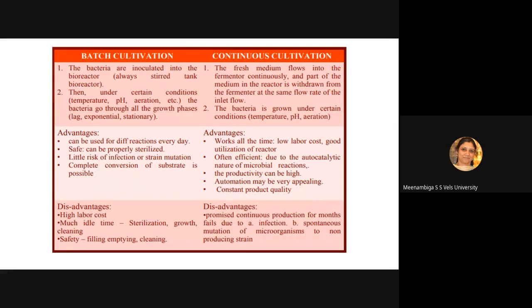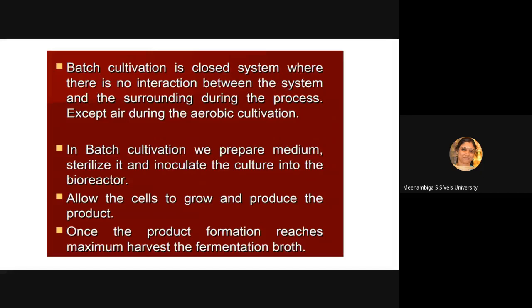I will just revise. First we have seen about the differences between batch cultivation and continuous cultivation. Advantages and disadvantages, both have advantages and disadvantages. So based on the process, based on the product, you have to select which type of cultivation to follow. And batch cultivation is a closed system. Once the sterile medium is given, cells are inoculated, and at the end of the fermentation you have to take out the product.